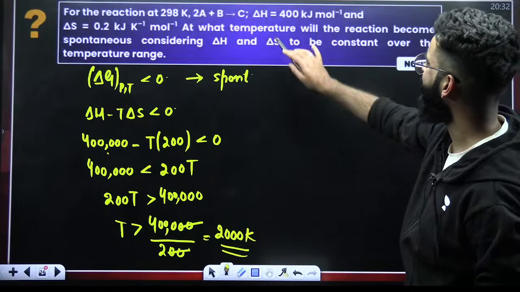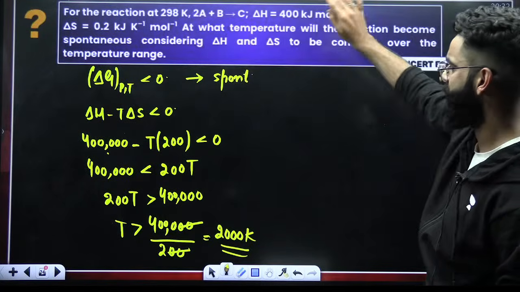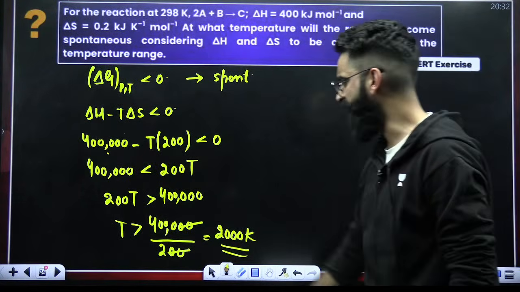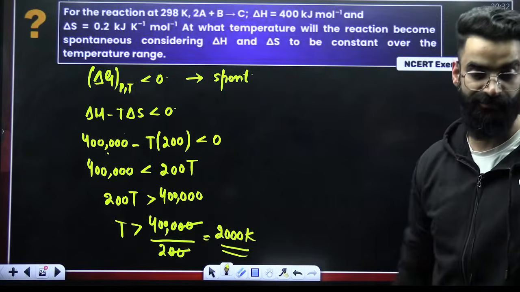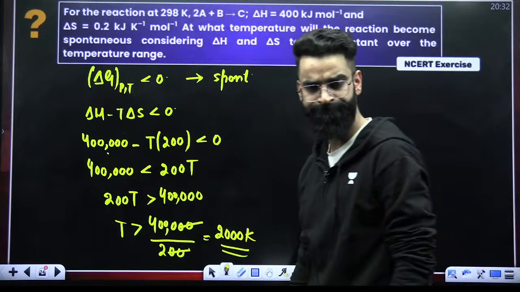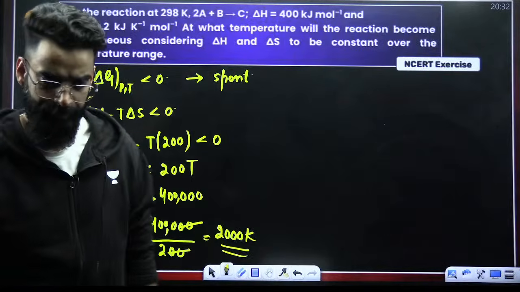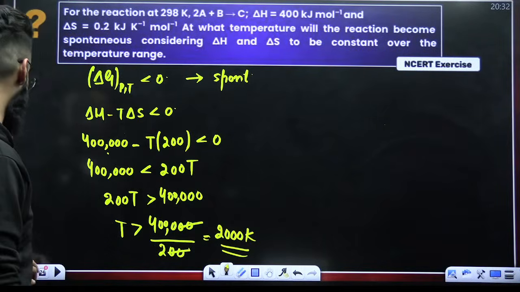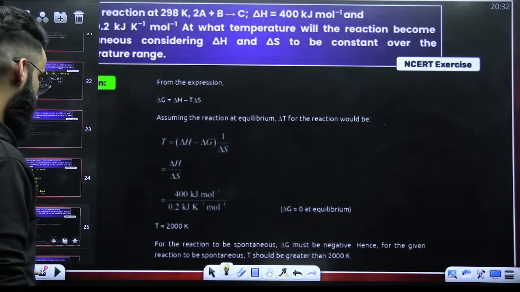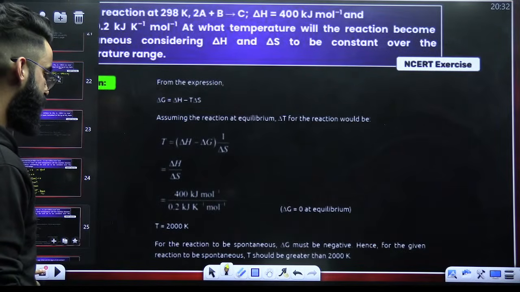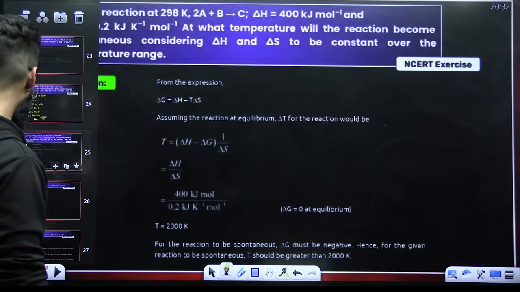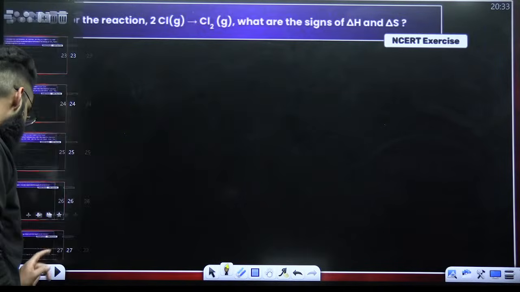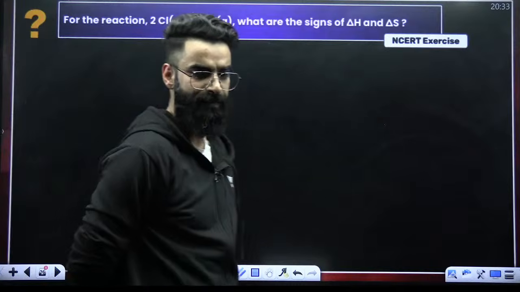Was there anywhere a negative sign? No, the sign was not negative anywhere. So I would say temperature has to be greater than 2,000 Kelvin, then only the reaction would be spontaneous, right? Perfect, guys. Did you understand how to deal with this particular question? Temperature should be greater than 2,000 Kelvin, then only the reaction would be spontaneous. Okay. Look at this one.